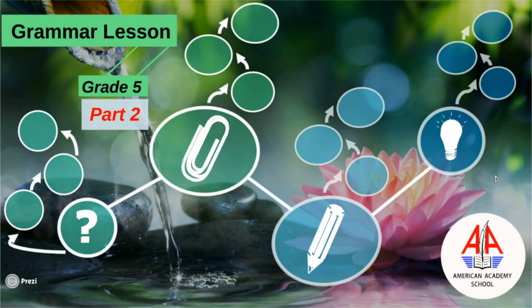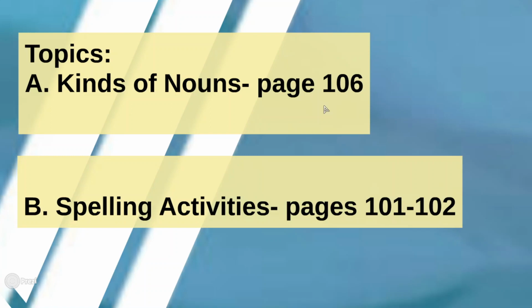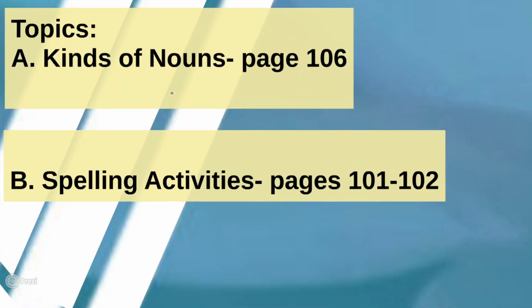And for today's video, we're going to continue our grammar lesson. This is grammar lesson part 2 for grade 5 students. Here are our topics for today's lesson. First, we're going to discuss kinds of nouns, and this lesson is found on page 106 of your reader's notebook. If you have them, you can get your reader's notebook right now. And for letter B, we're going to discuss some spelling activities for today, and you can find this lesson on pages 101 to 102. So let's start discussing kinds of nouns right now.